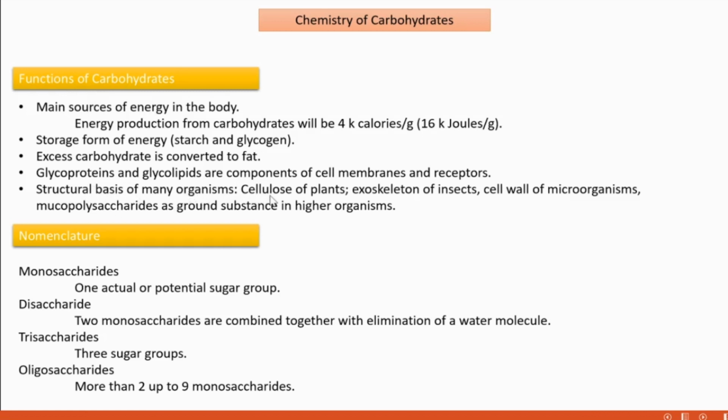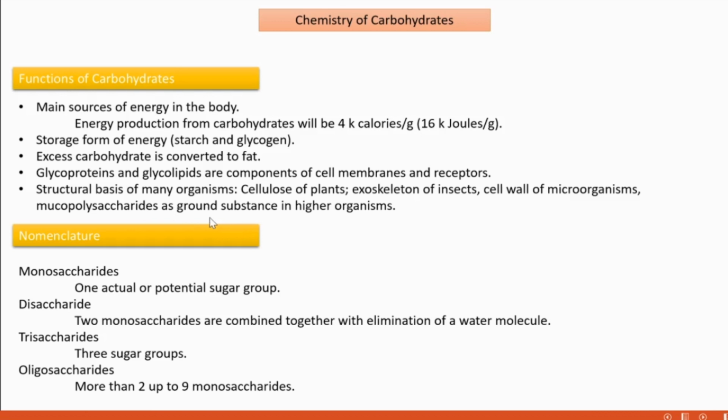It is present in cellulose of plants. In the case of insects, as part of the exoskeleton, and also in the cell wall of microorganisms. And mucopolysaccharides, a form of carbohydrate, make up the ground substance.